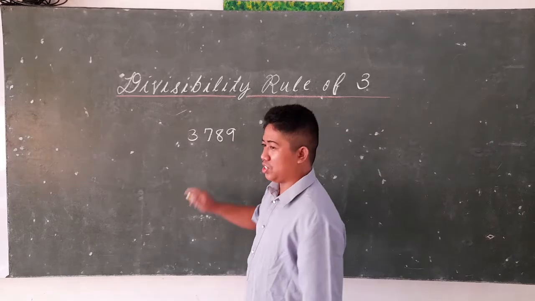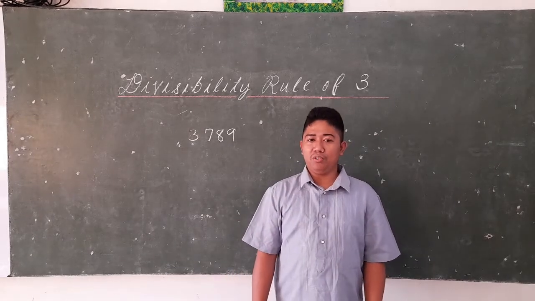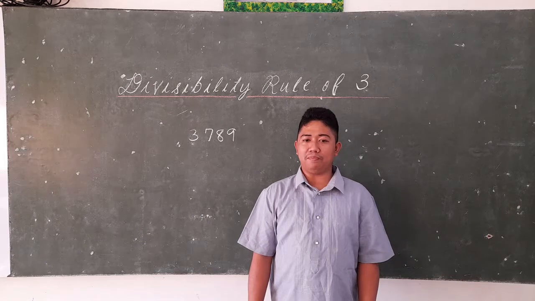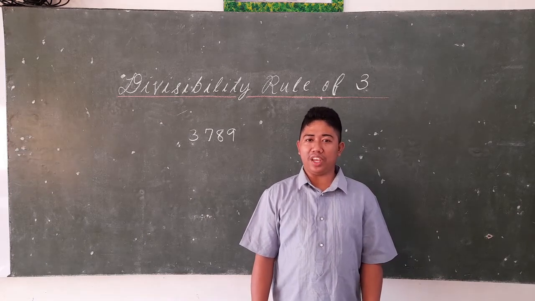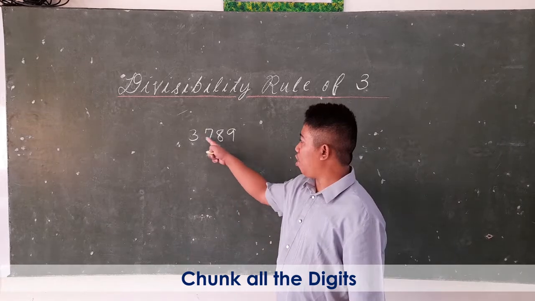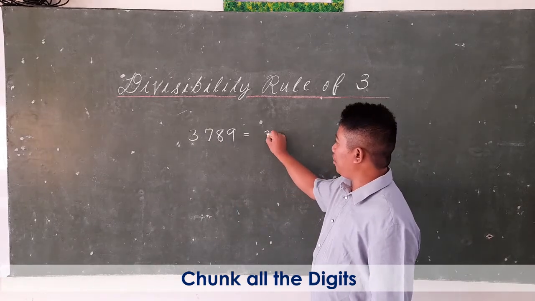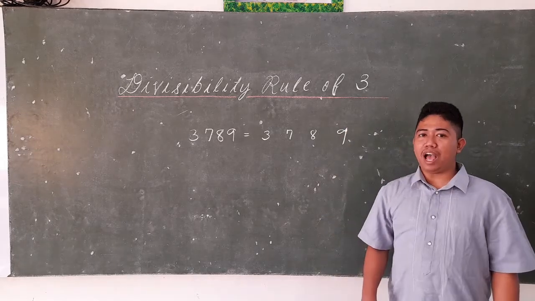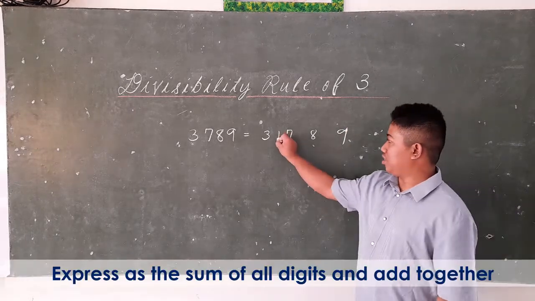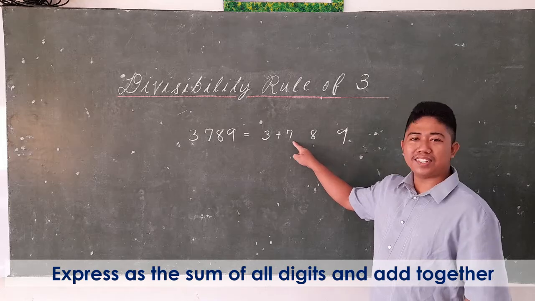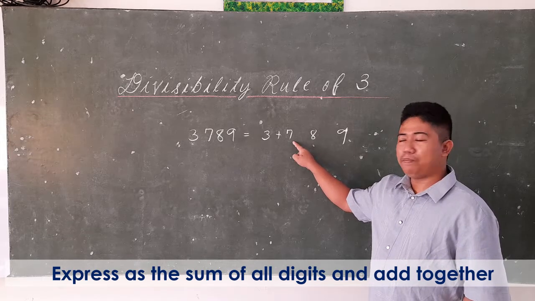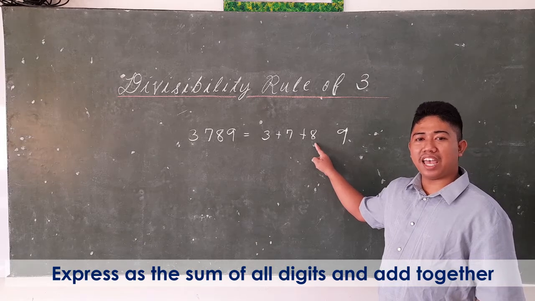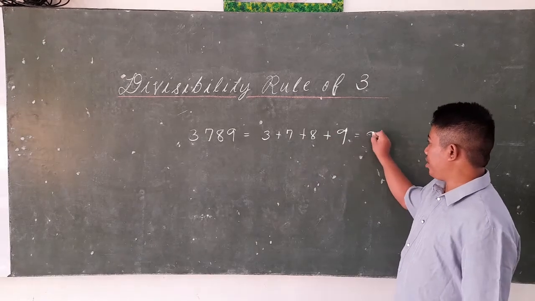3,789. So again, divisibility rule for 3, the sum of all digits in the given number should be divisible by 3. So what we're going to do is chunk all of these digits. We have 3, 7, 8, and 9. Then we have to add all together. So 3 plus 7 equals 10. 10 plus 8 is equal to 15. 15 plus 9 is equal to 24.